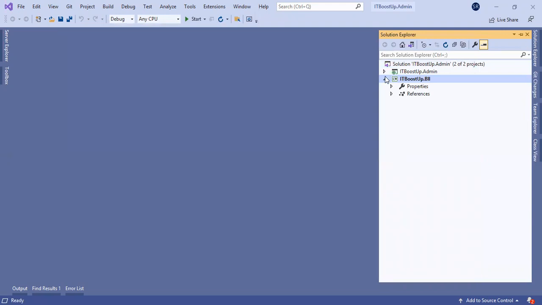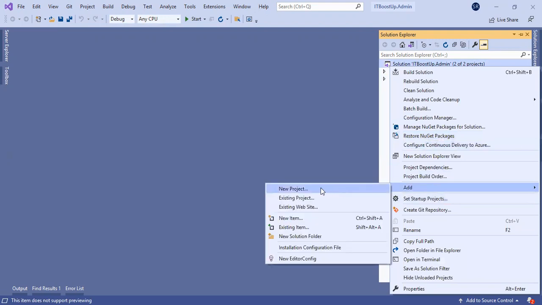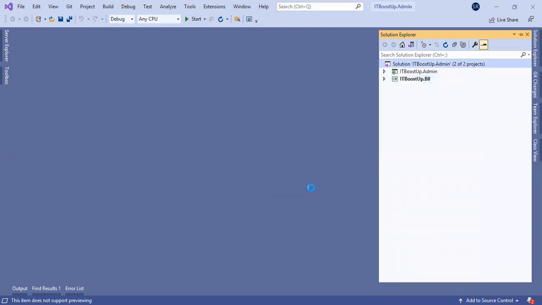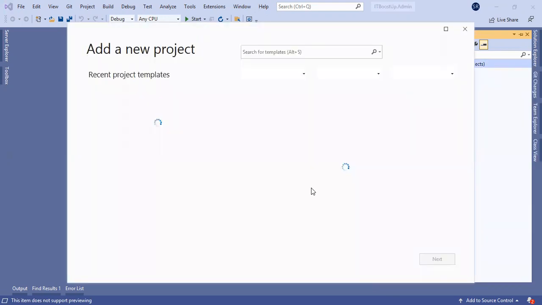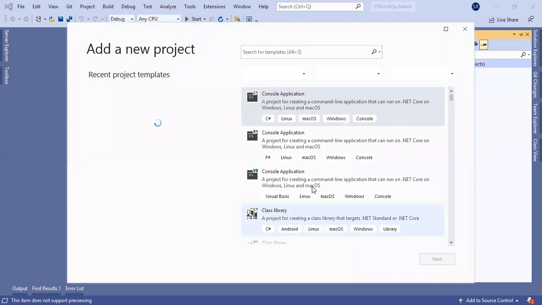Now, again, I will create a new project for the data logic. For the data logic, we need to segregate into two subcategories: the interface and the actual method implementations.